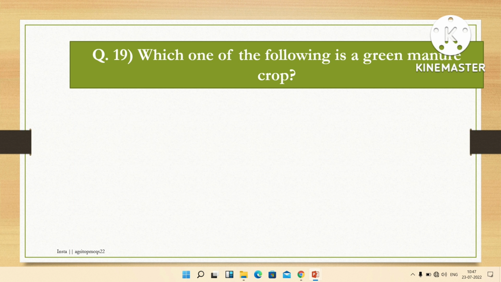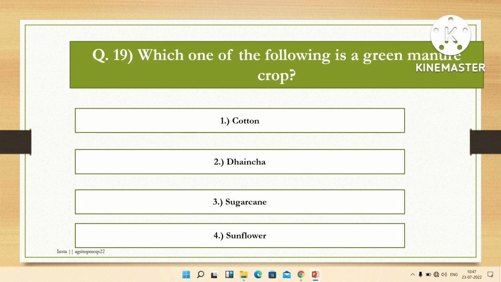The next question is, which one of the following is a green manure crop? Options are cotton, dhaincha, sugarcane and sunflower. The right answer is dhaincha. Dhaincha is known as a green manure crop. All pulse crops are included in green manure crops.